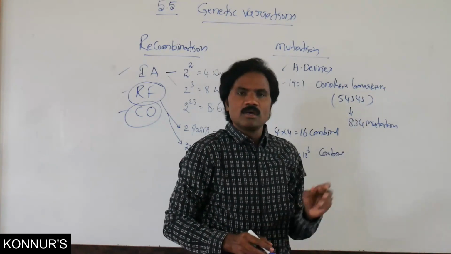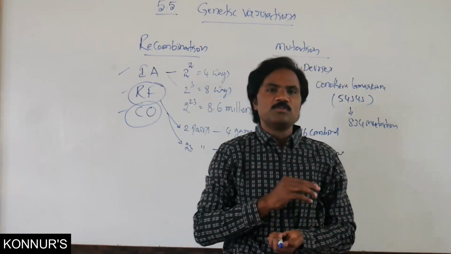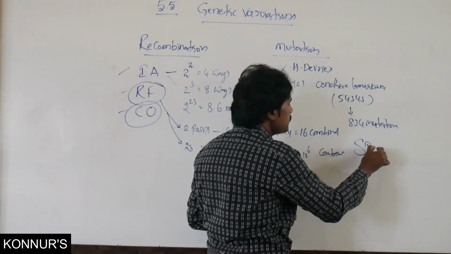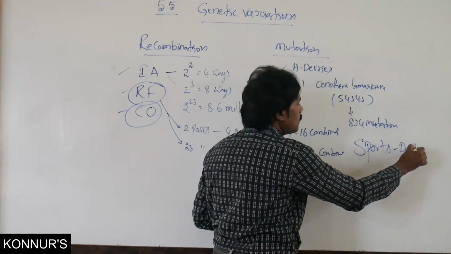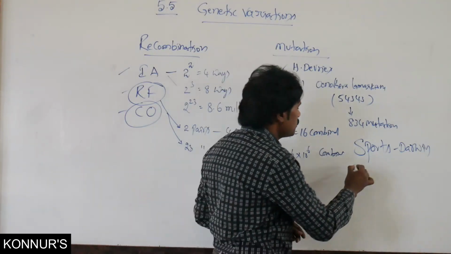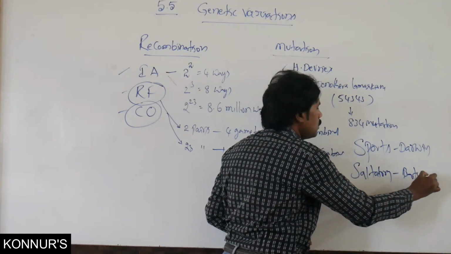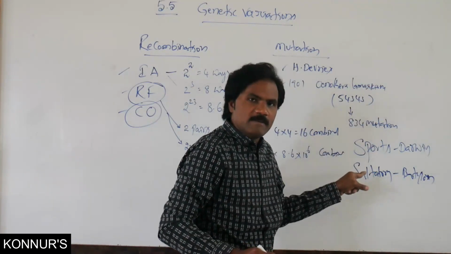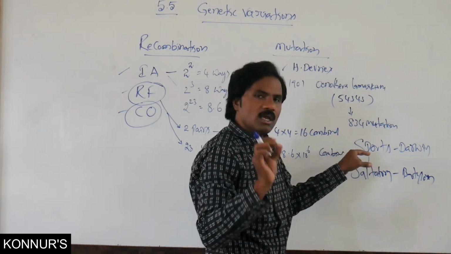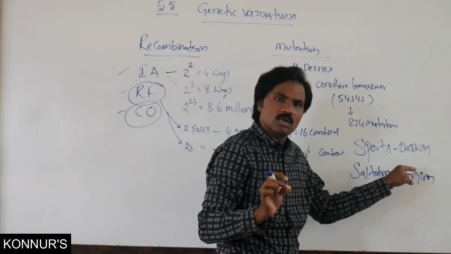Similarly, Darwin, instead of the word mutation, used the word sports. Bateson used the word saltatory. So for mutation, the terminology sports was used by Darwin and saltatory by Bateson.